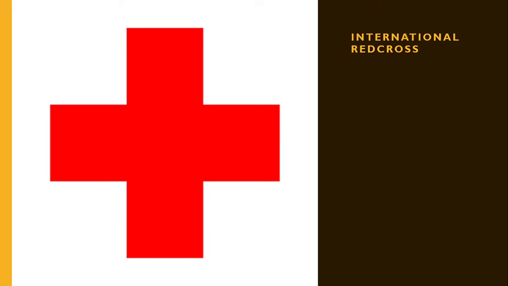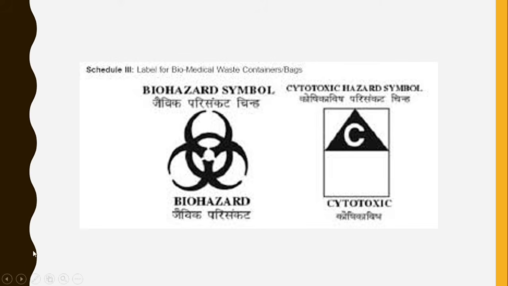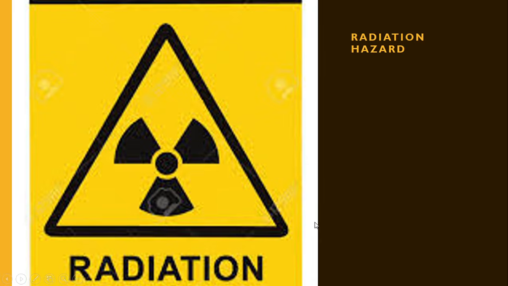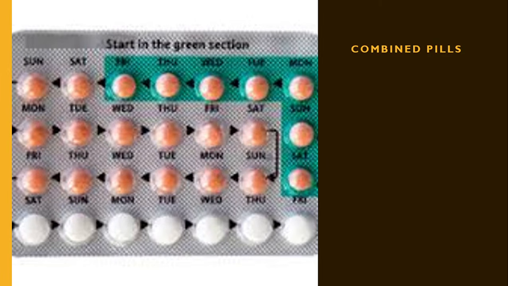This is the logo of the International Red Cross. This is the logo of Biohazard. The left is the logo of Biohazard and the right is the Cytotoxic Hazard symbol. This is the logo of Radiation Hazard. This is Lippes loop. This is a vaginal sponge. These are combined pills.